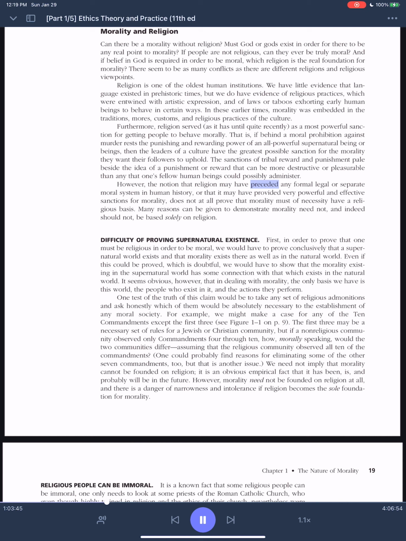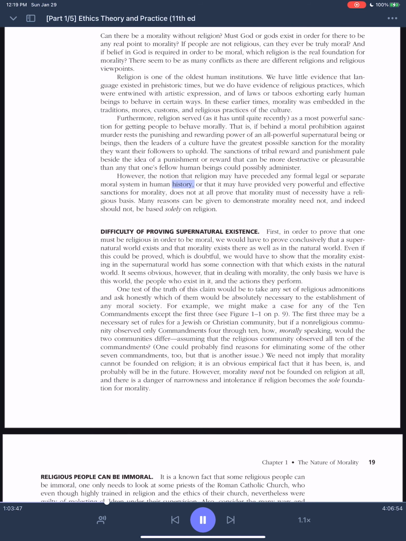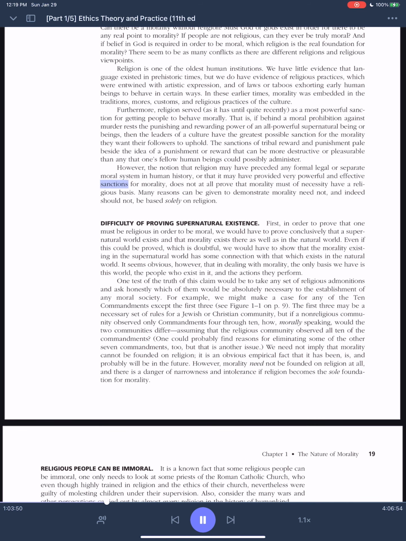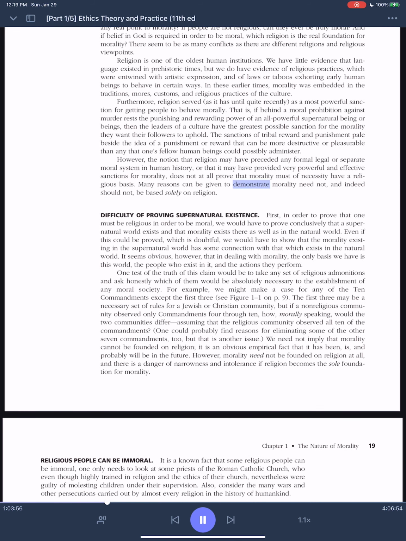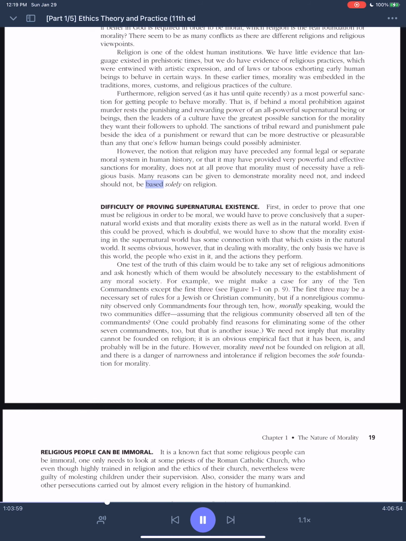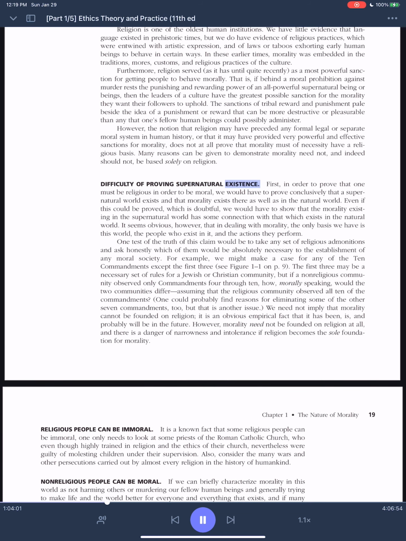However, the notion that religion may have preceded any formal legal or separate moral system in human history, or that it may have provided very powerful and effective sanctions for morality, does not at all prove that morality must of necessity have a religious basis. Many reasons can be given to demonstrate morality need not, and indeed should not, be based solely on religion. Difficulty of proving supernatural existence.